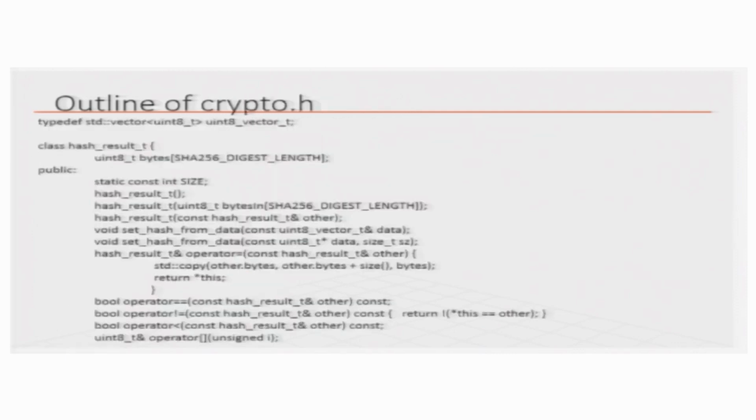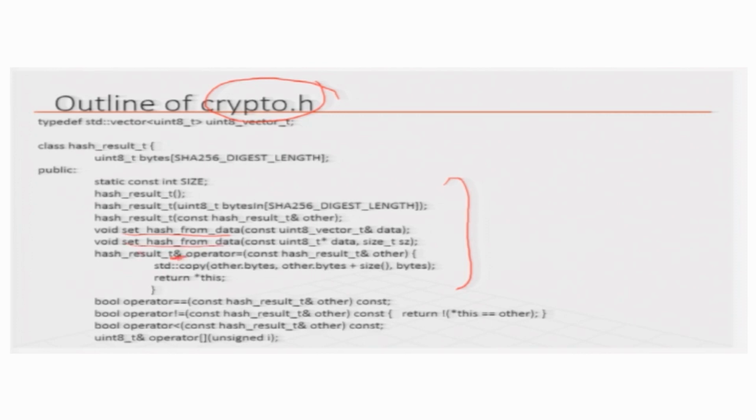The crypto.h has the prototypes of the crypto functions and the classes. In this case the hash result class is defined here, and it has all the constructors, a way to set the hash from data, and also the hash result.